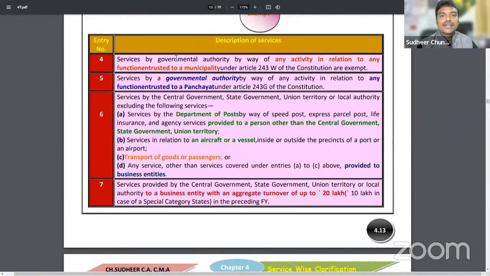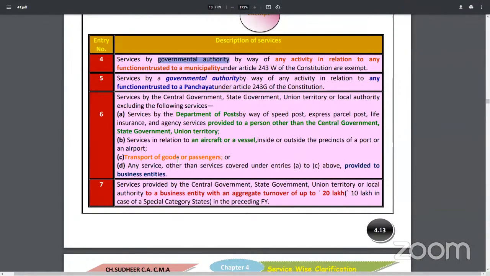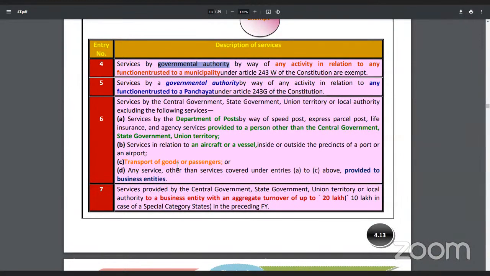Number one, services by government authority. Sir, what is the difference between government authority and government? Sir, if I take APCRDA as an example, the Capital Region Development Authority has been constituted for the purpose of development of the capital city, Amravati.